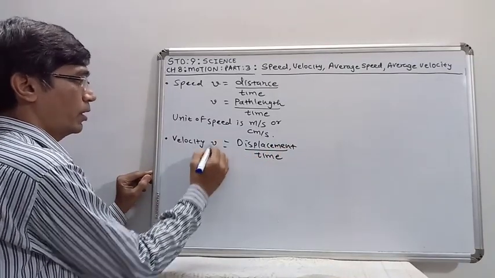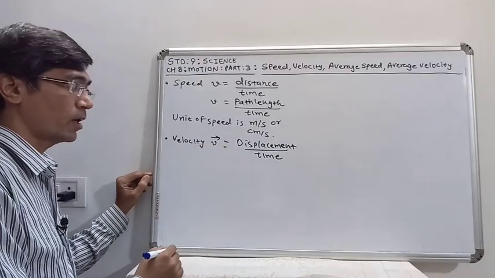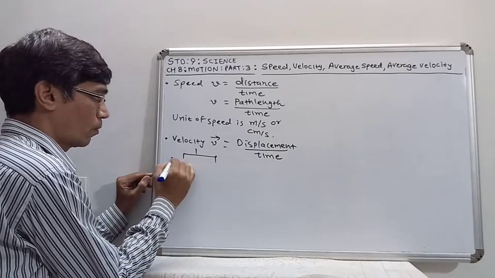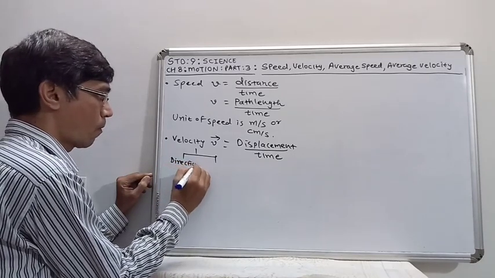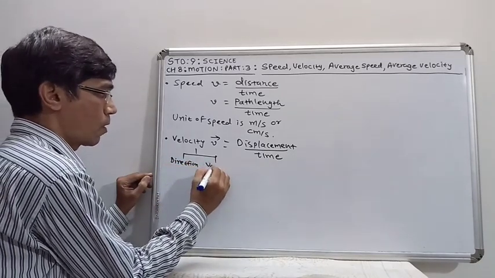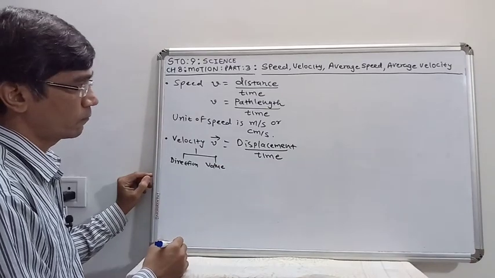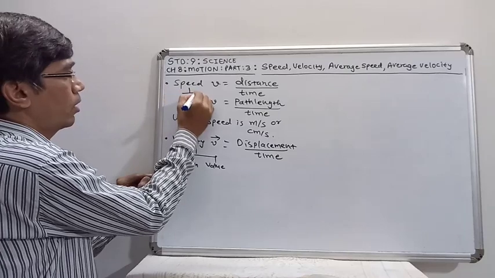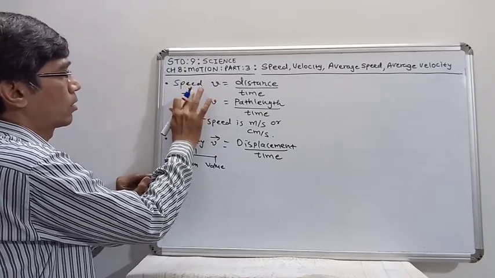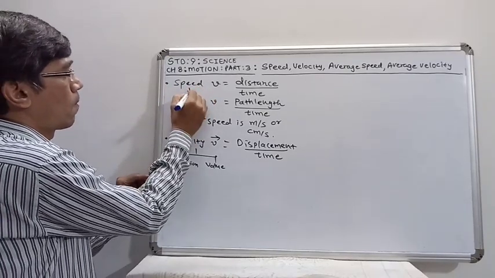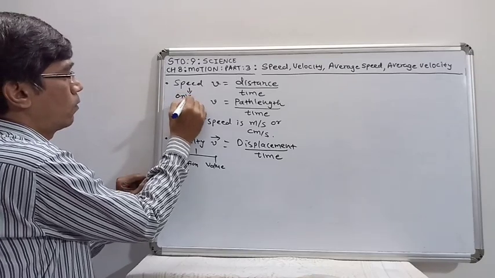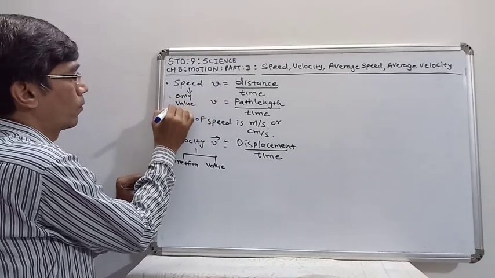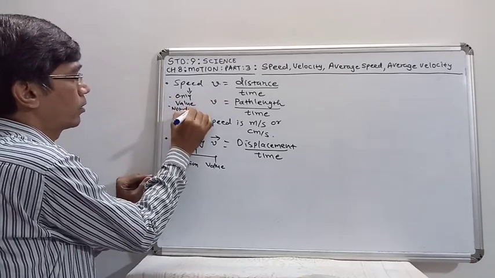So velocity has direction as well as magnitude, or value. Speed has only value, not direction.